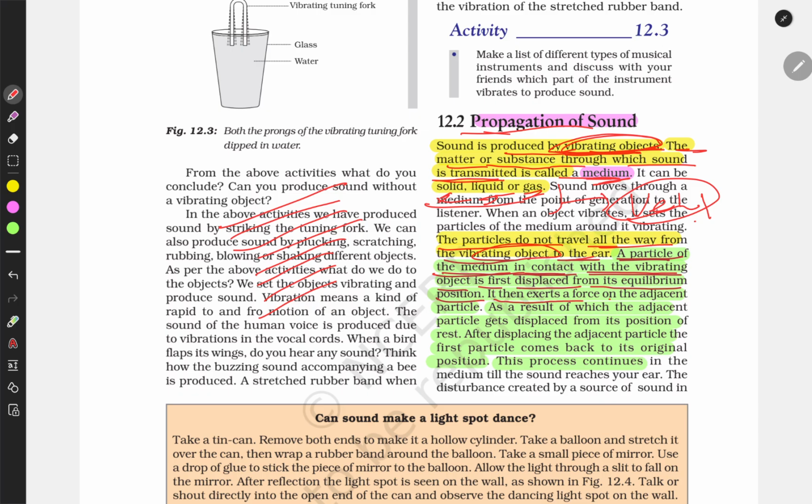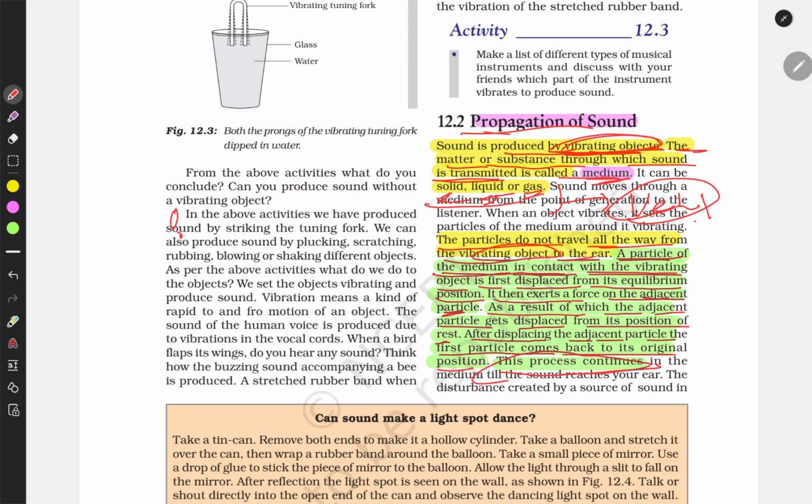Then it exerts a force on an adjacent particle, as a result of which the adjacent particle gets displaced from its position of rest. After displacing the adjacent particle, the first particle comes back to its original position, and this process continues. This is how sound travels.